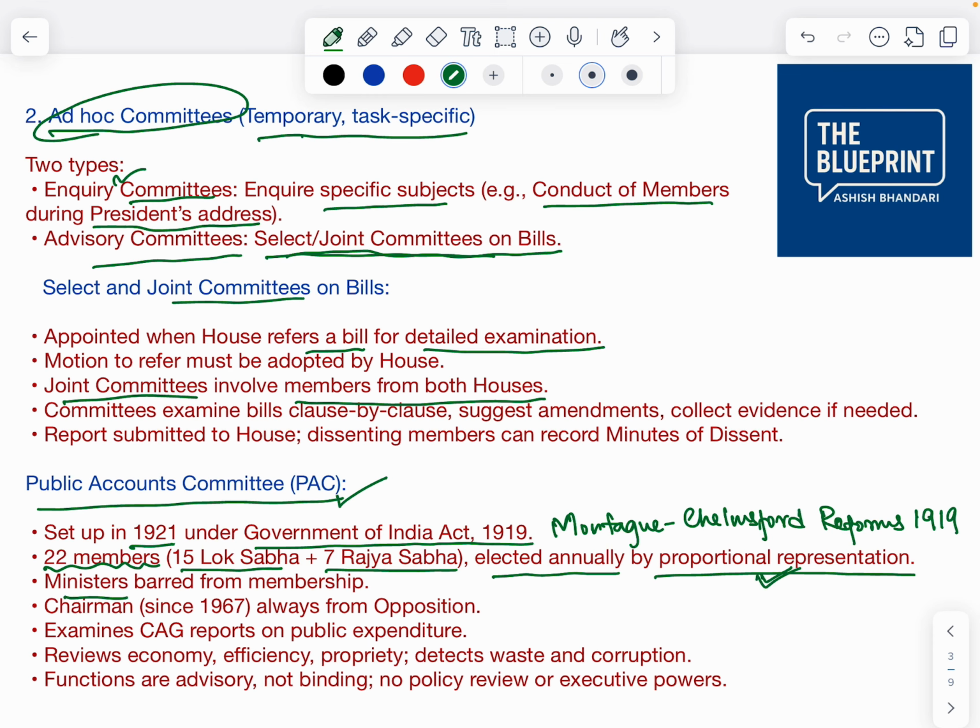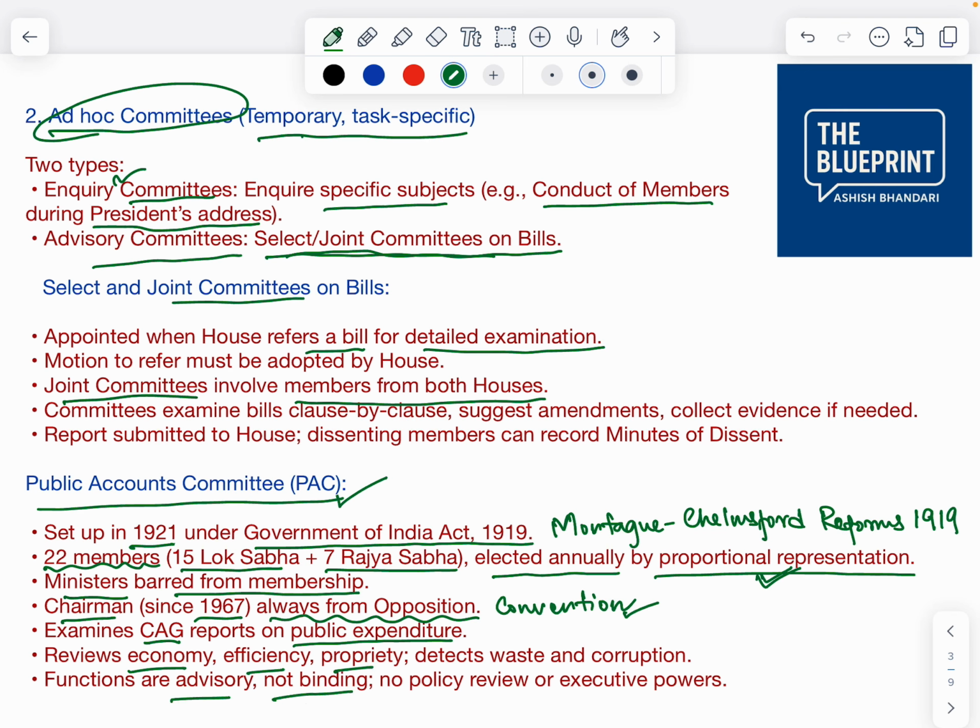Ministers are barred from membership. And chairmen are always from the opposition since 1967. That is a convention, because earlier till 1967 the chairman was mostly from the ruling party, but nowadays it is from the opposition party. It examines the CAG report on public expenditure. It reviews economy, efficiency, propriety. And functions are advisory and not binding.